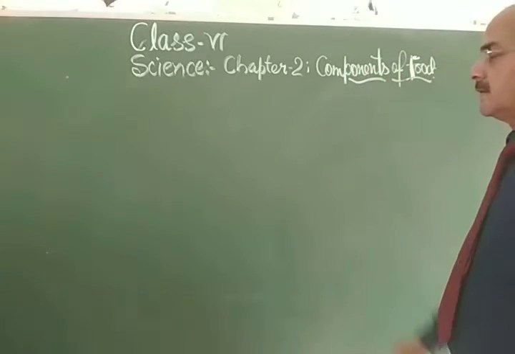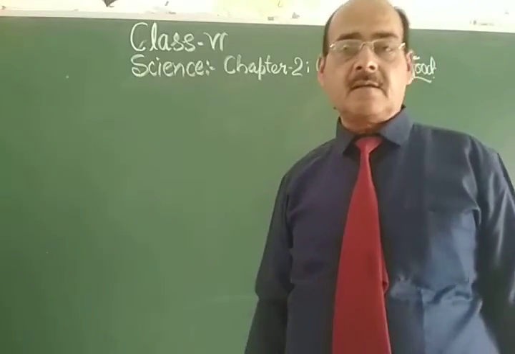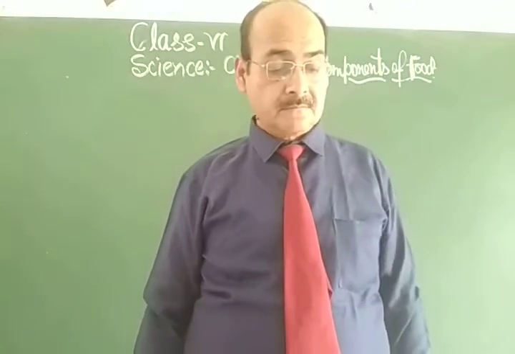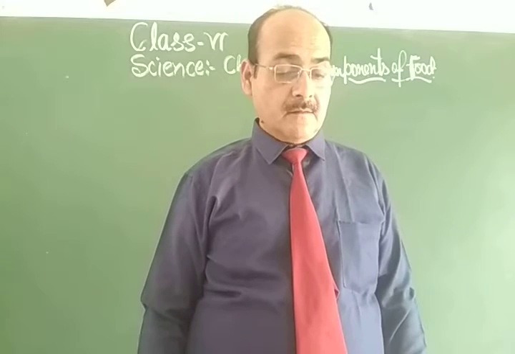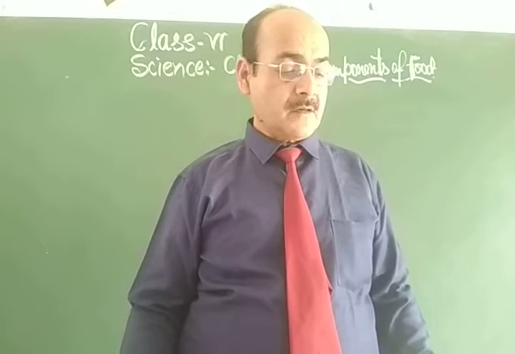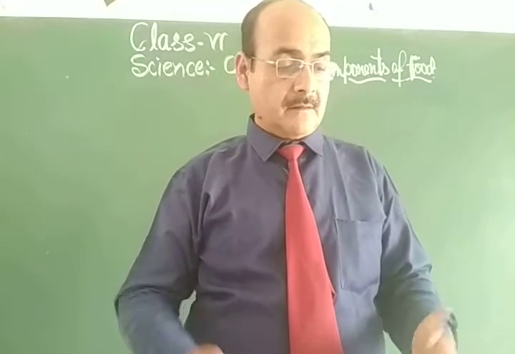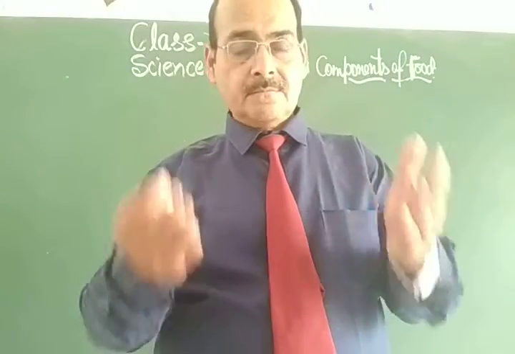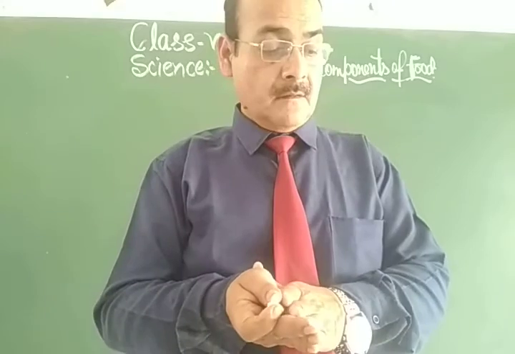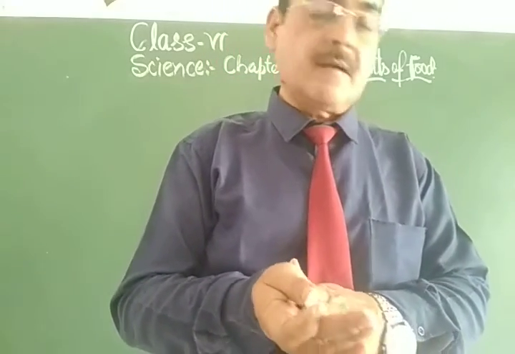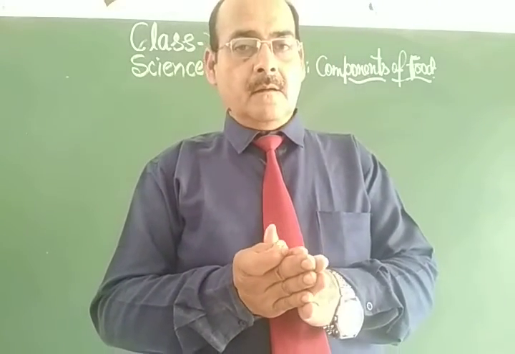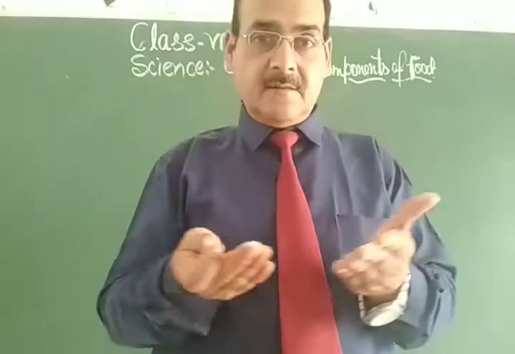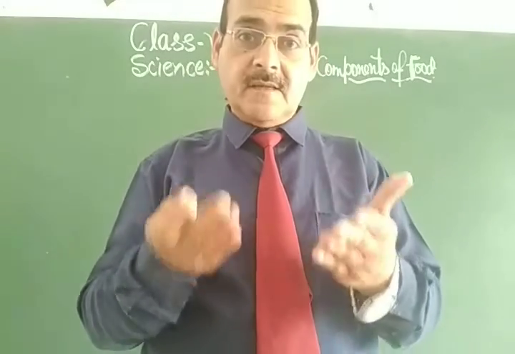In chapter 1 you have already studied where food comes from, and now you have to study about the different components of the food items, that is, what things are found in the food. So, my dear students, there are so many varieties of food which you eat and taste.